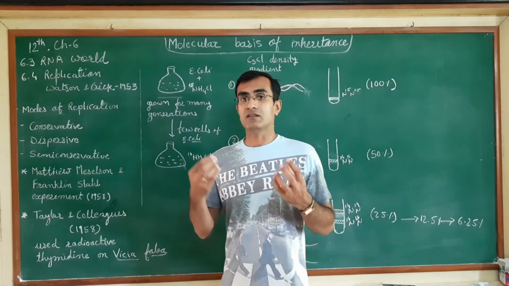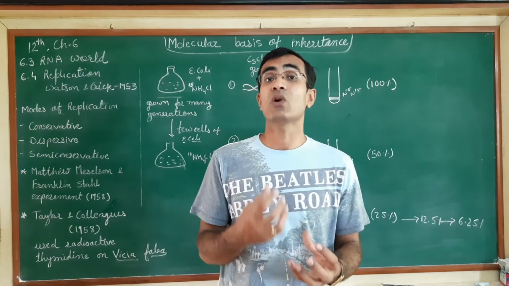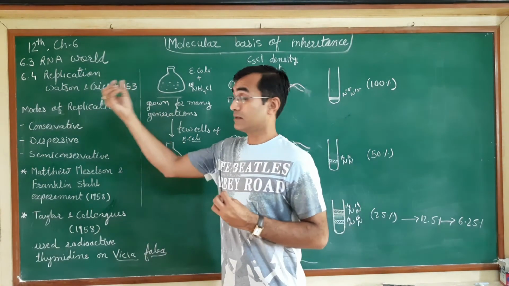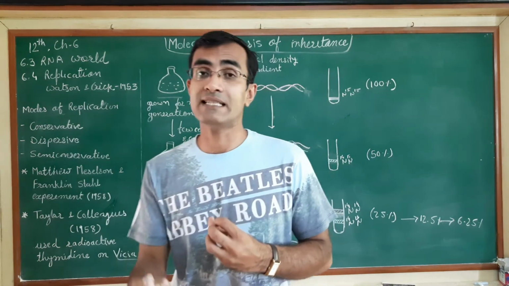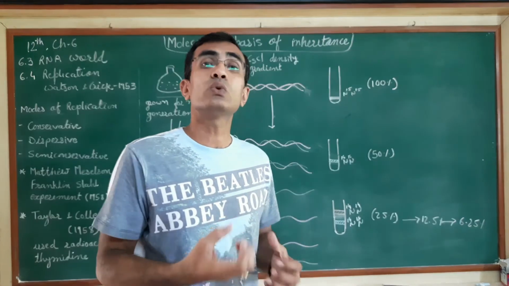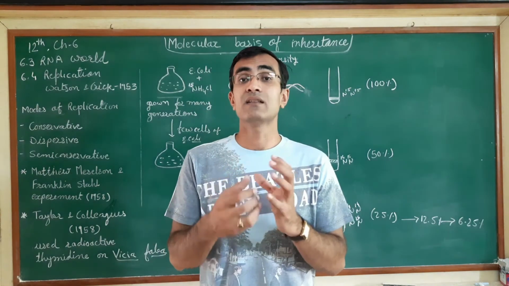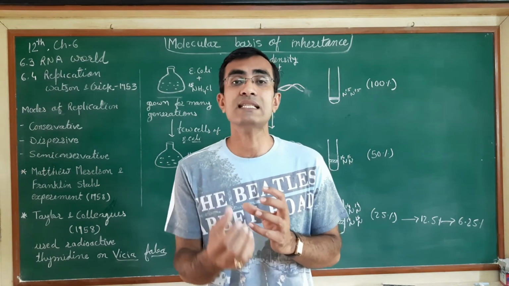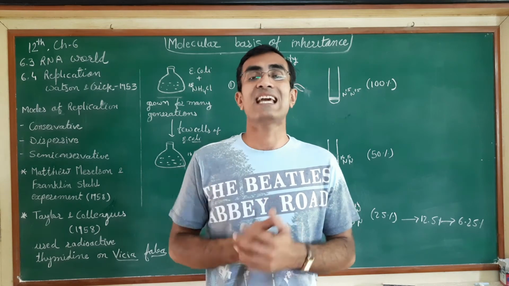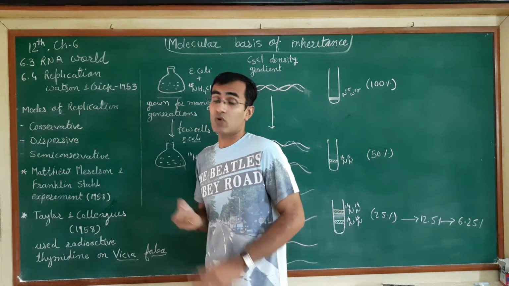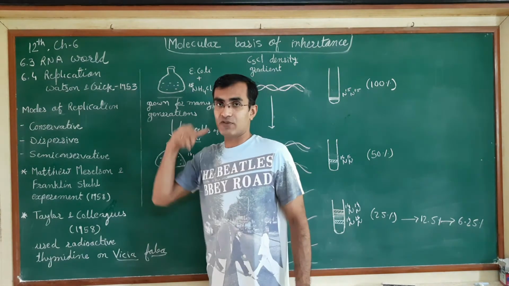Immediately after that, they proposed that the DNA present inside the cell is able to generate its complementary strands. The new strand can be synthesized from the previously existing strand. That idea was given by Watson and Crick in 1953.